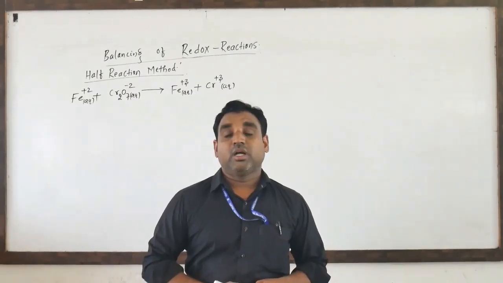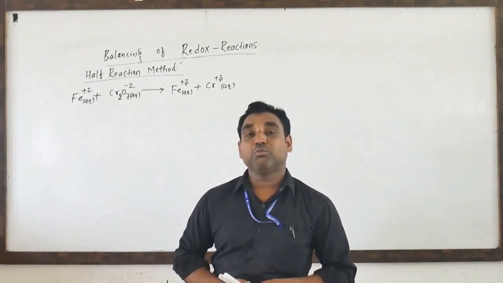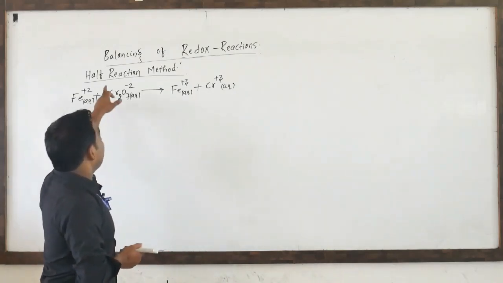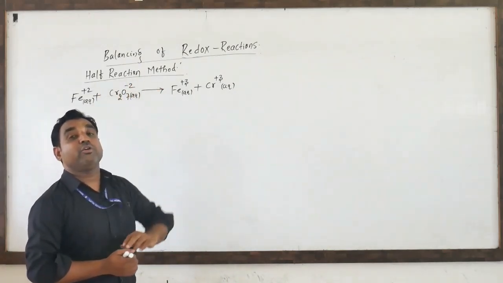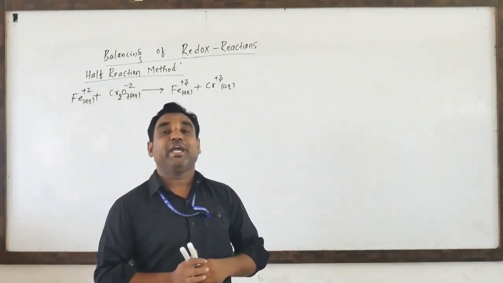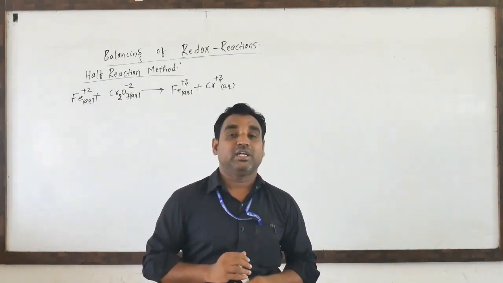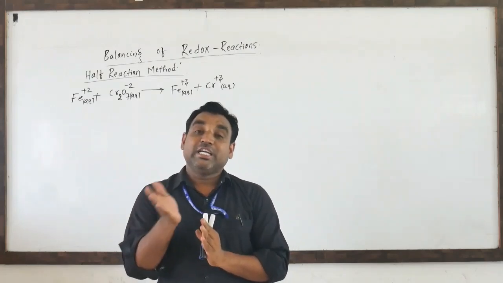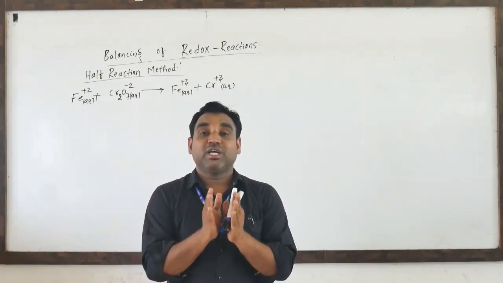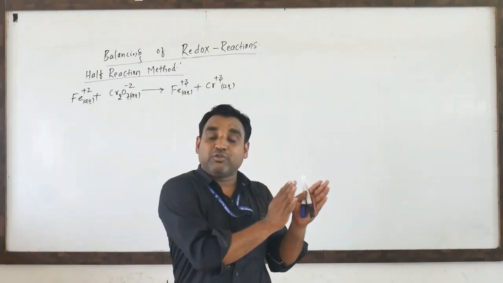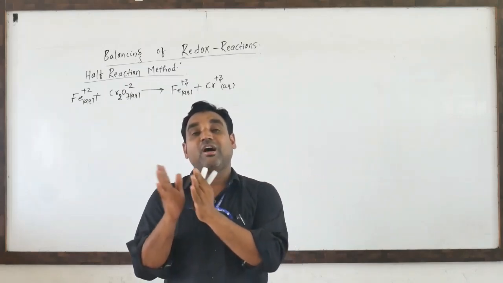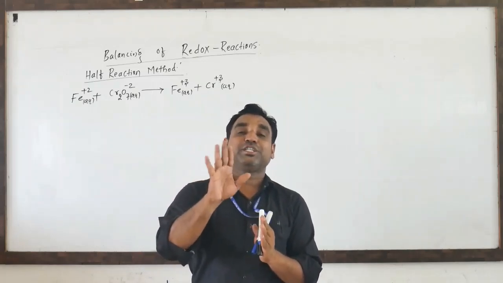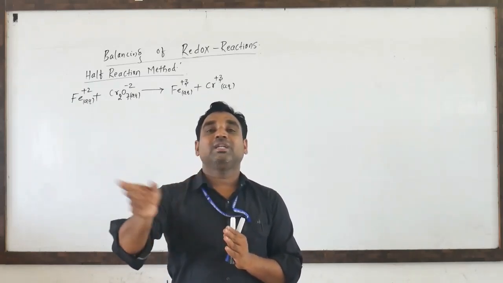Yes students, now we will discuss one more method of balancing redox reactions, the half reaction method. Here we are going to write the half reactions of that redox reaction. In one redox reaction, oxidation and reduction are happening. First we write the oxidation half reaction, then the reduction half reaction, writing the two separately. In the oxidation number method we write in one line only